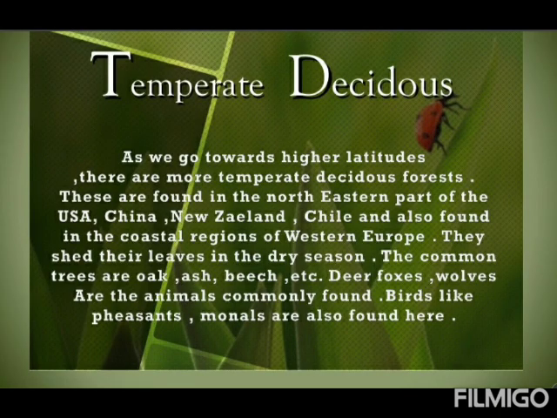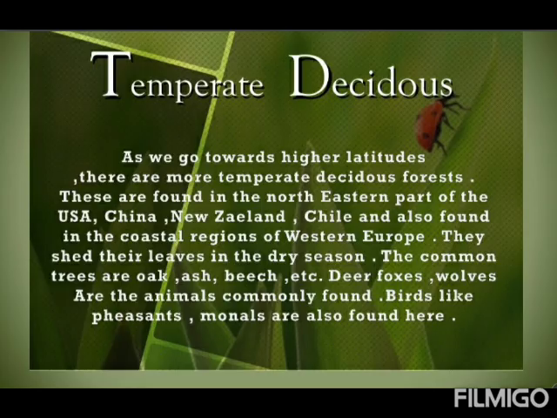Temperate deciduous. These forests are found on the eastern sides of the continents in the temperate latitudes. They have warm, wet summers and cool, moist winters. They shed their leaves in the dry season. The common trees are oak, ash, beech, etc. Wolves, bears, foxes, deer, lynx are some of the animals which can be found here commonly.